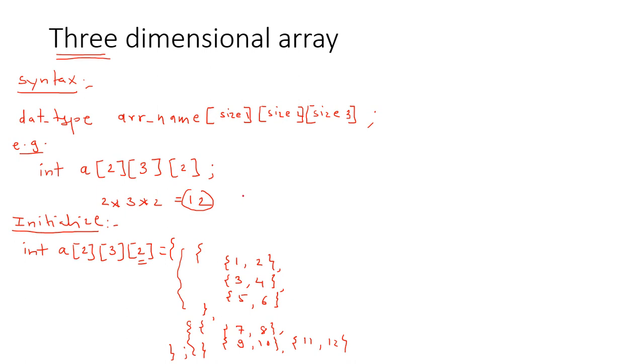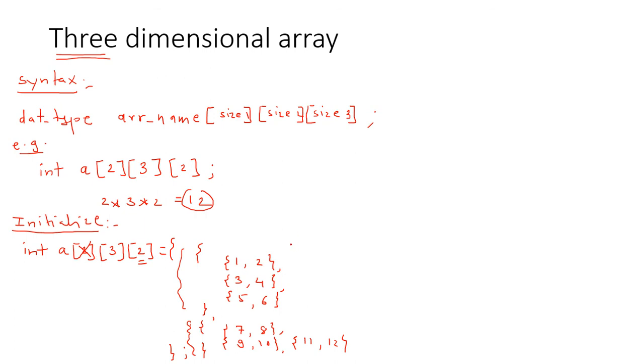Also we saw that certain indices are optional. So in three-dimensional also, there is no need to write the first subscript size. Then also we can create and initialize this three-dimensional array.